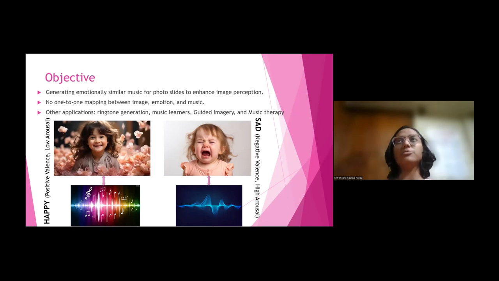This image to music generation can also be used in guided imagery and music therapy. With these applications in mind, we propose our model for image to music generation.